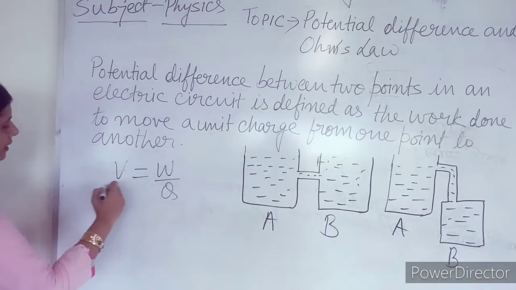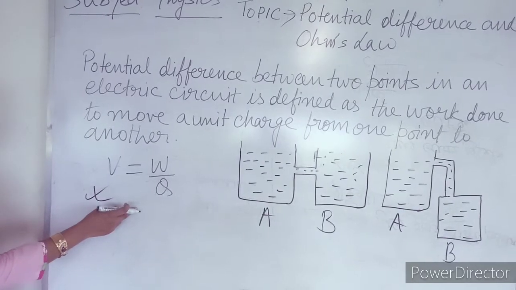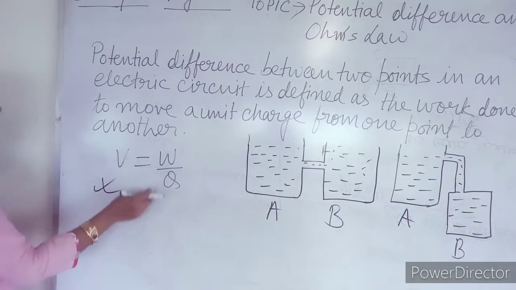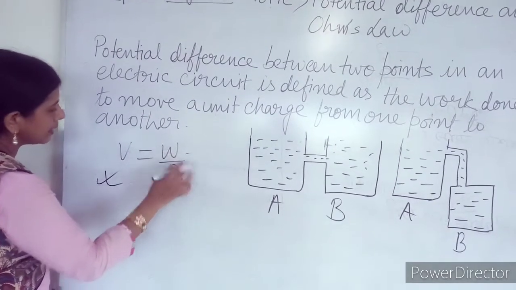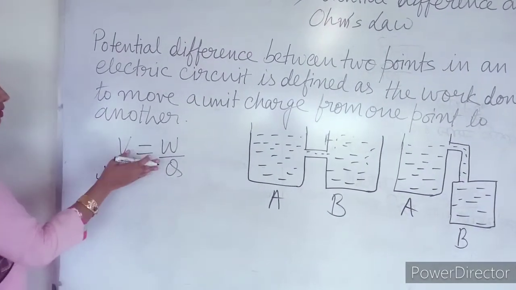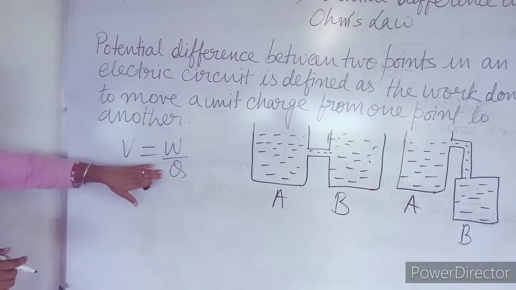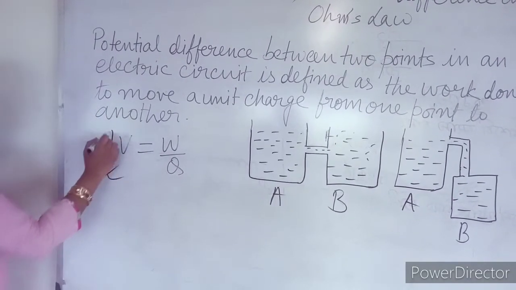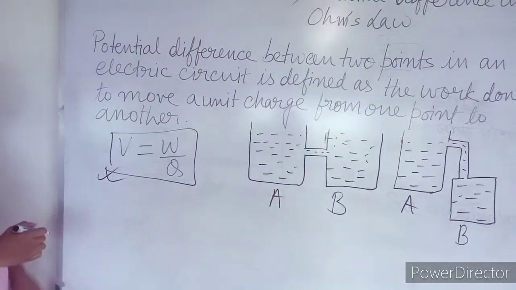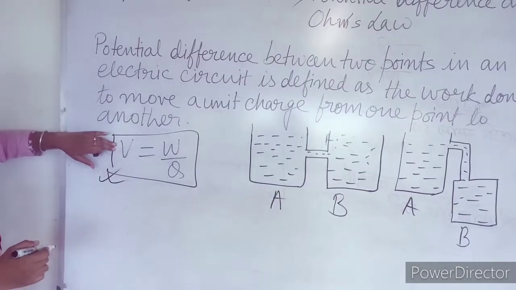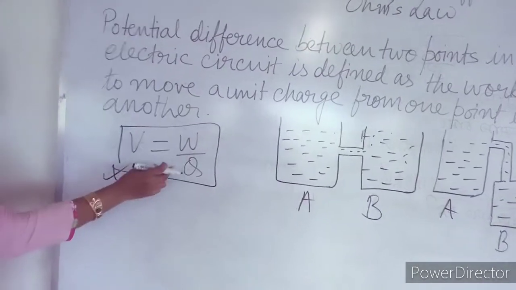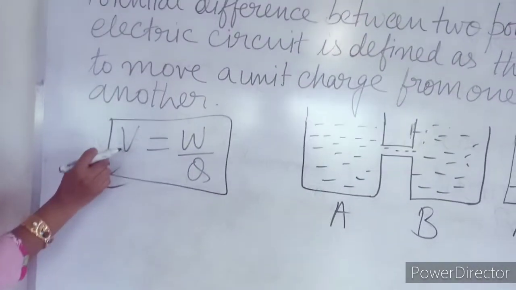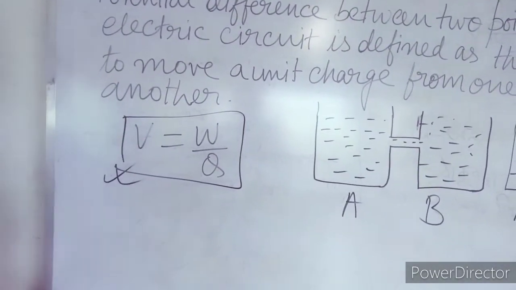Mathematically, potential difference is calculated using the formula V equals W by Q, where V is the symbol of potential difference, W is the work done, and Q is the charge.